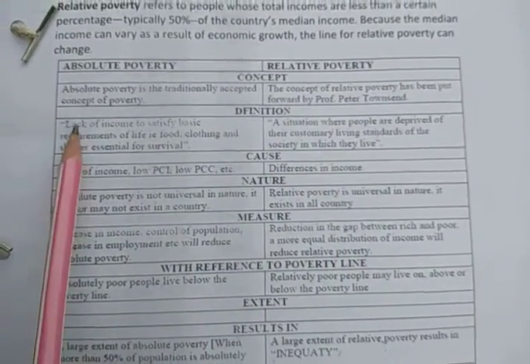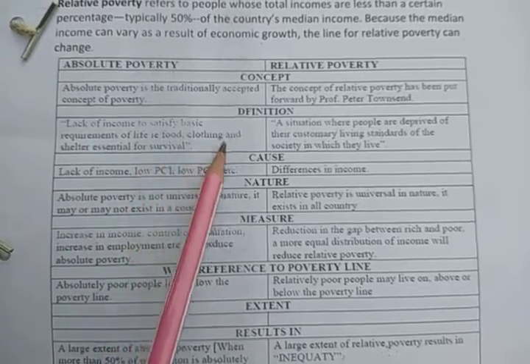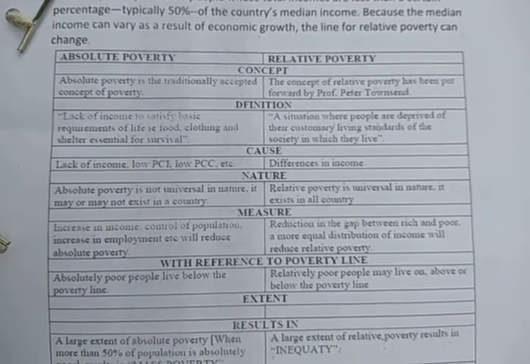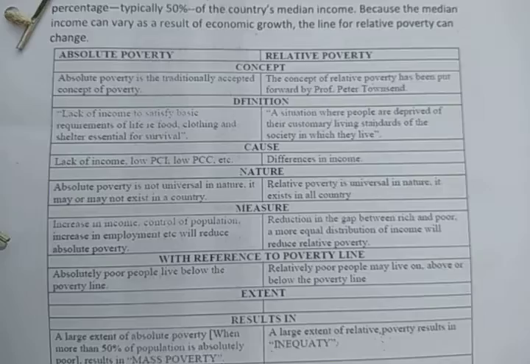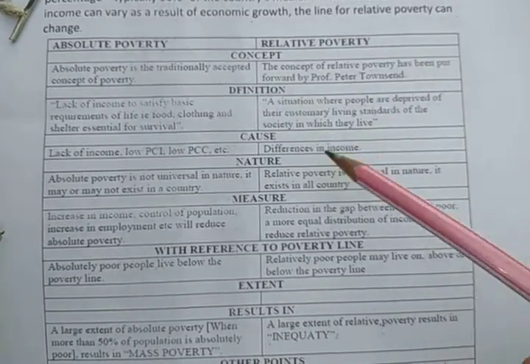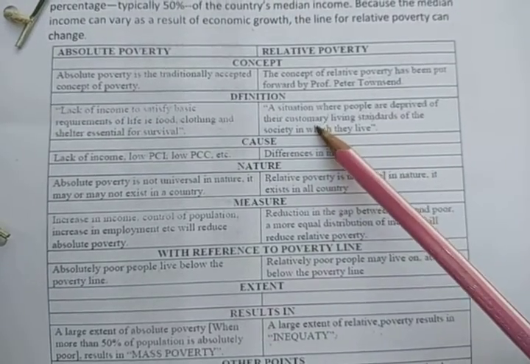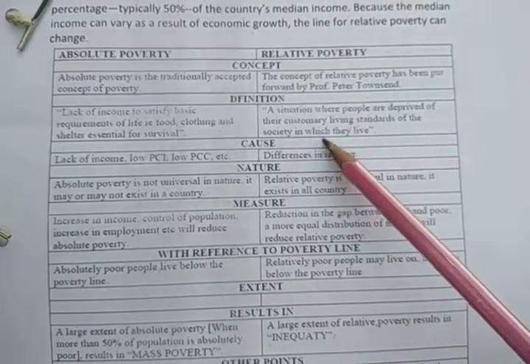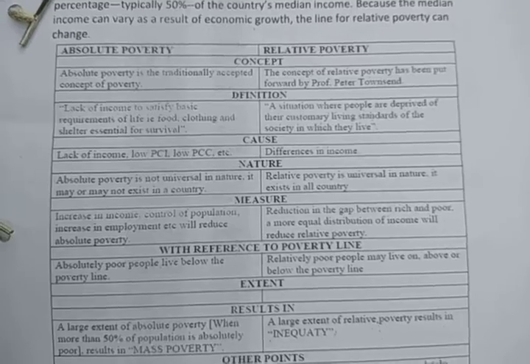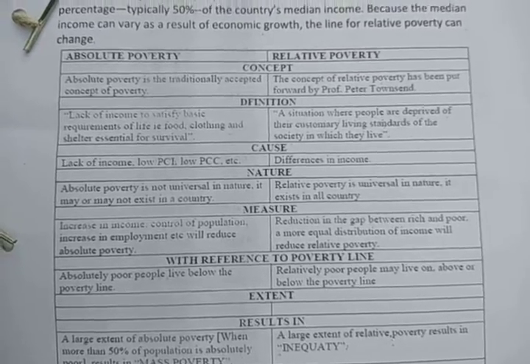Next is definition. Absolute poverty is a lack of income to satisfy basic requirements of life, that is food, clothing and shelter, essential for survival. A person doesn't have income to buy basic needs like food, clothes, shelter and education. But relative poverty is a situation where people are deprived of the customary living standard of the society in which they live. For example, if you are living in a society where everybody has an air conditioner and you don't have an air conditioner, then you will be called relatively poor.